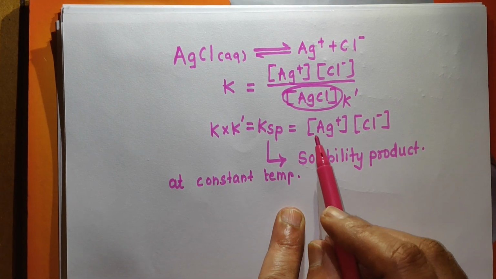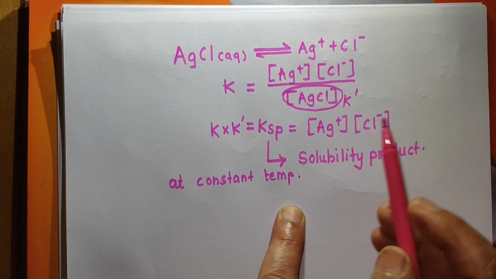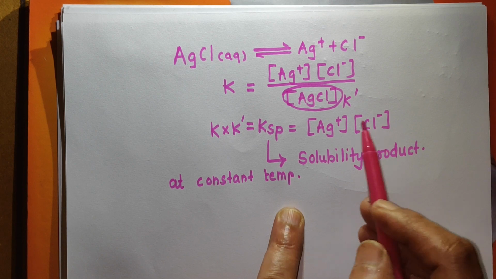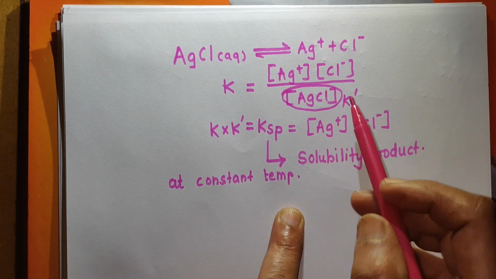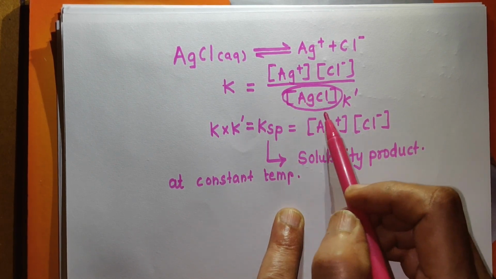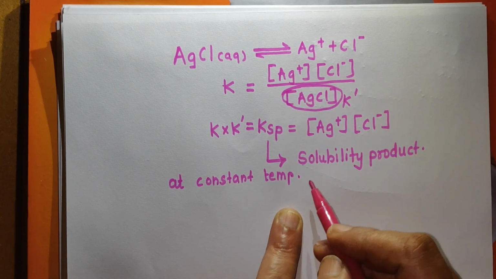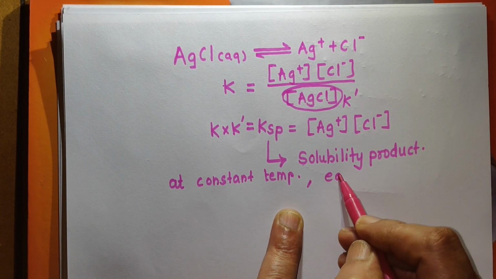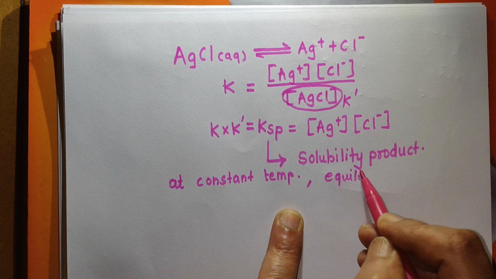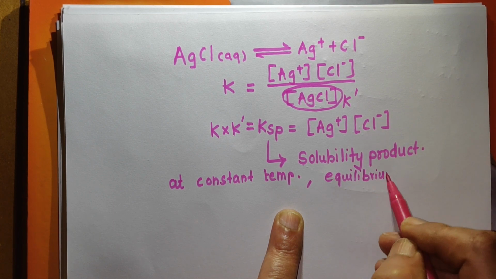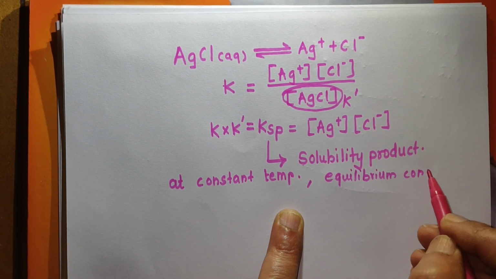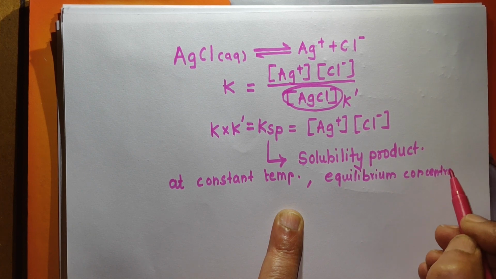Now, the concentrations of Ag plus and Cl minus ions are at equilibrium, because in the expression of the equilibrium constant these concentrations are at equilibrium, and so they are called equilibrium concentrations. So the second condition is equilibrium concentrations of the ions.